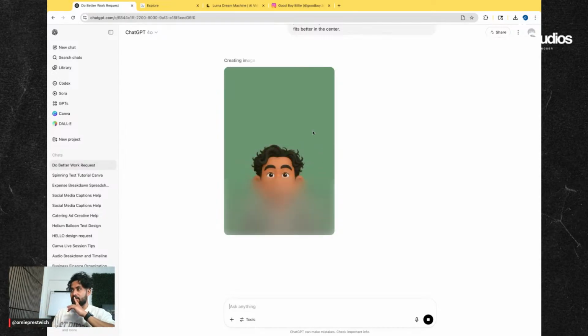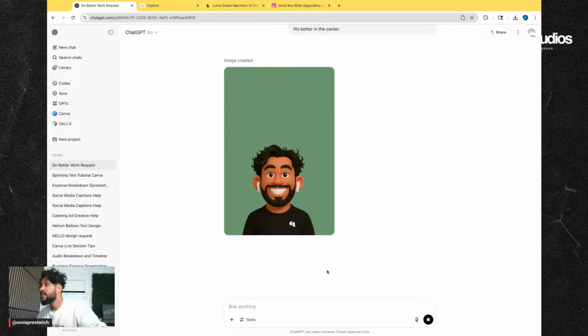Okay, here we go. Let's see what it does. That's close. Great. Now just make it 3D looking like this character example. Desktop, ChatGPT.